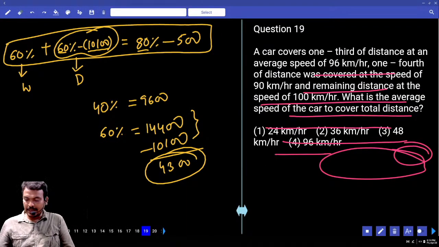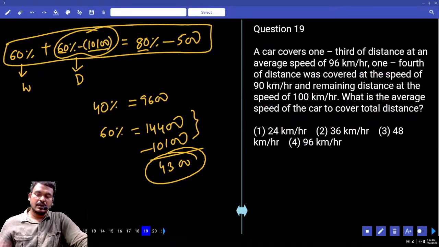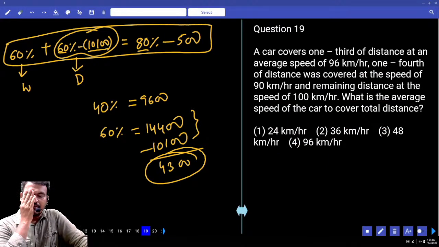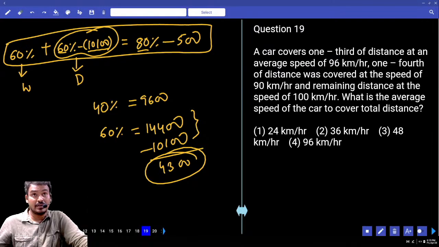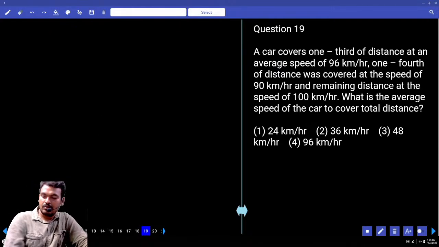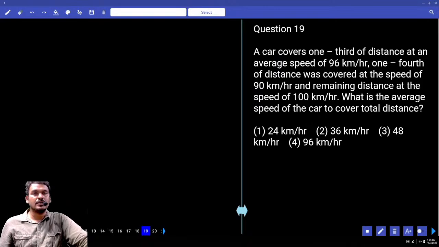Next question number 19. A car covers 1/3 of the distance at an average speed of 96 km per hour, 1/4 of the distance at a speed of 90 km per hour, and the remaining distance at a speed of 100 km per hour. What is the average speed of the car to cover the total distance?